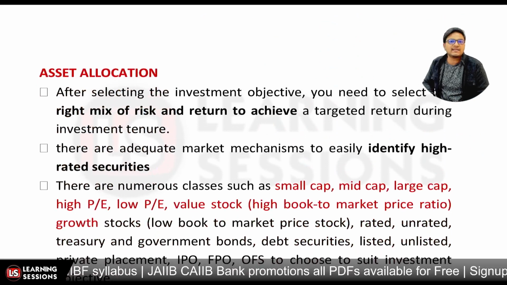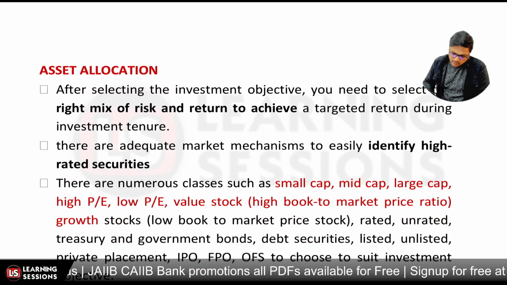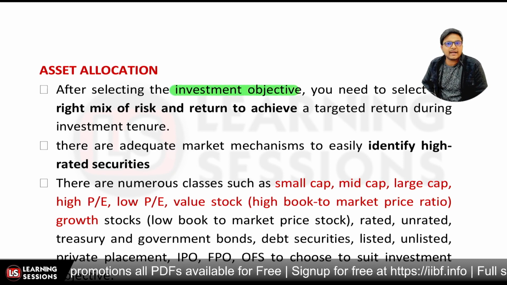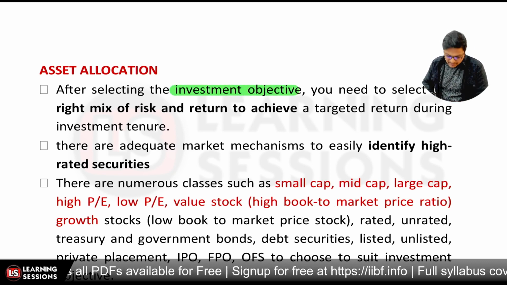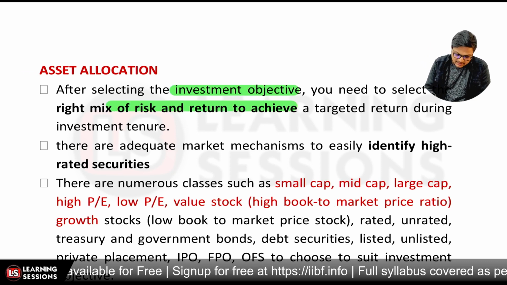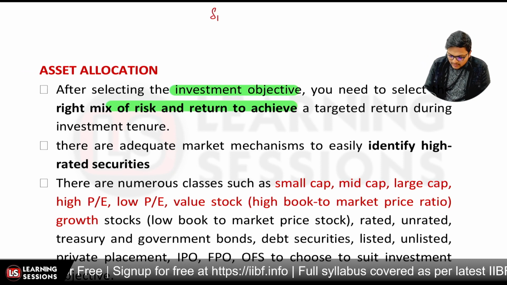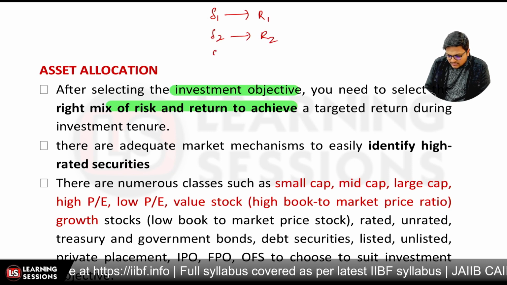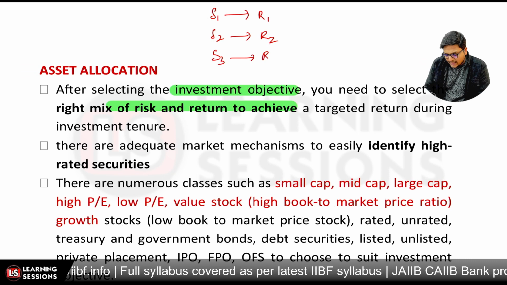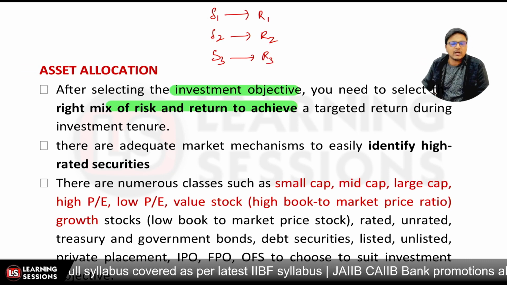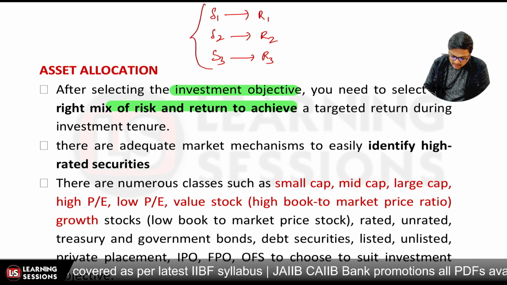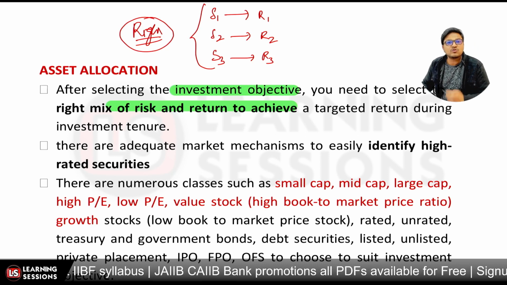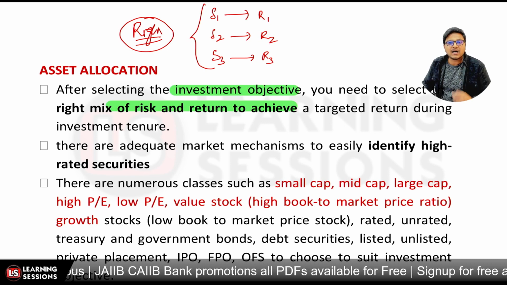After that, it's related to asset allocation. Once you have selected the investment objective, we need to select the right mix of risk and return. Let's say I'm going to invest in security 1, and I know that risk 1 is there, security 2 has risk 2, security 3 has risk 3, and I'm to select only 2 securities out of these. Then I'll make the right mix of securities based upon the risks associated with them, so that I can have a targeted return.